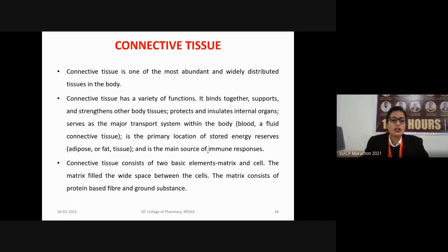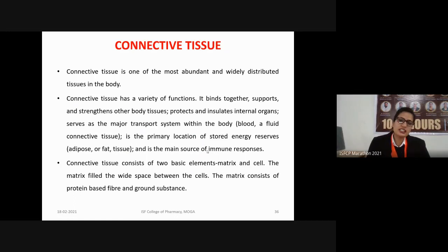Then further, the connective tissue consists of two basic elements, that is a matrix and a cell. So you all are familiar with the cell, but what is a matrix? Matrix is mainly present in the connective tissue. It is also known as the extracellular fluid, that is, the fluid that is present outside the cell.